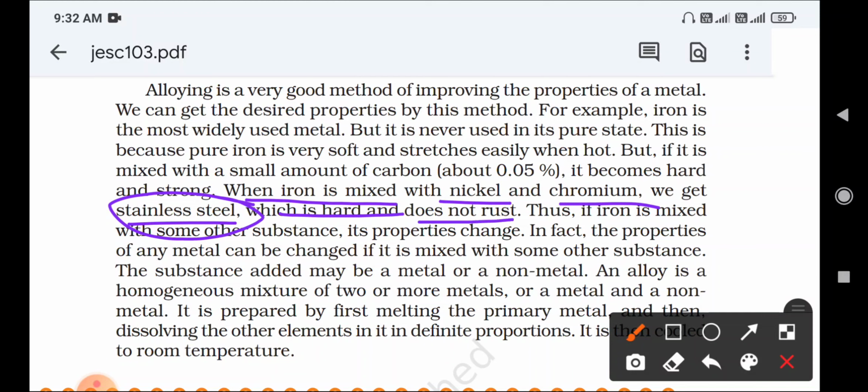This is the major reason we use stainless steel. It is very hard and it will not rust, because iron is mixed with nickel and chromium. These three elements combine to give stainless steel. The alloys of stainless steel are iron, nickel and chromium. Its property is that it will not corrode and it has a hard, rigid structure.